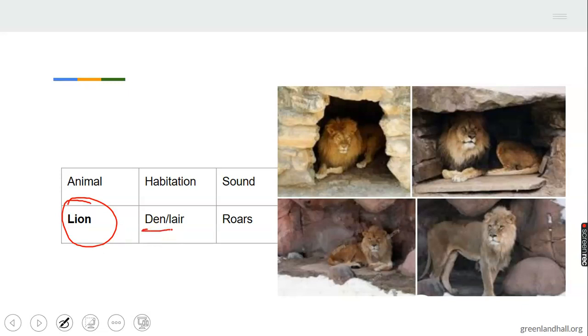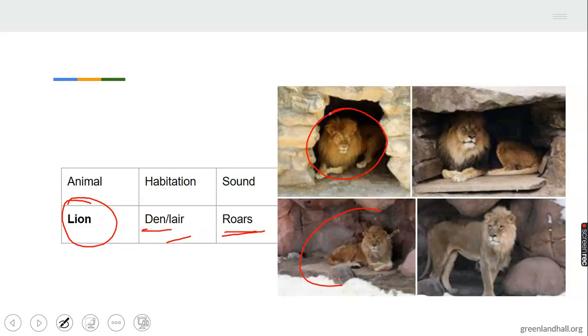It also lives in a lair. You see, it's L-A-I-R. They live in lairs too. What is the sound that they make? Can you tell me that sound? A lion roars. You can see these lions. You see this lion at the mouth of this den, you see the lions there.